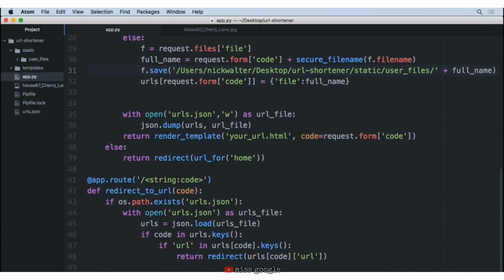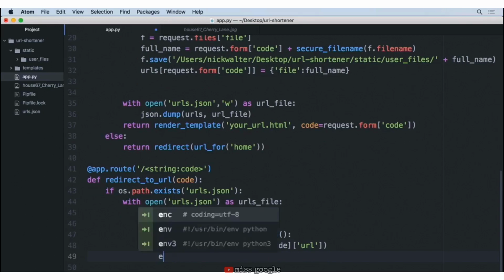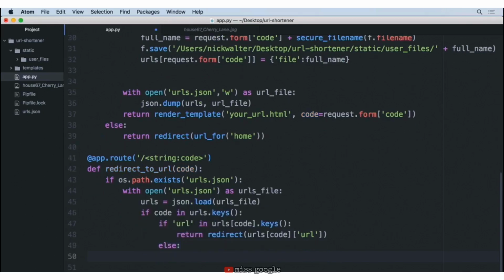The next step for us is to say when someone's trying to retrieve that file, if we know that it's a URL, we'll return that URL. But the else part of that situation is to say, you know, they're actually looking for a file. So in this case, we need to get the URL for that static file. And this is how you serve static files in Flask. We say url_for, and then we first provide a string, static, that says I'm looking for a static file. And then we have to specify the file name.